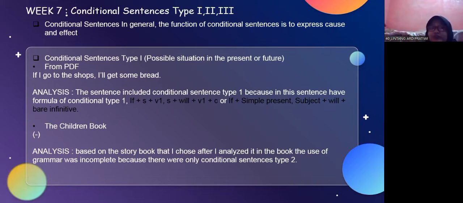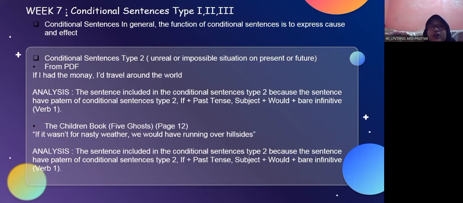In the children's book, I can't find an example of conditional sentence type 1, because based on the storybook that I chose, after I analyzed it, the grammar used was incomplete because there were only conditional sentence type 2.